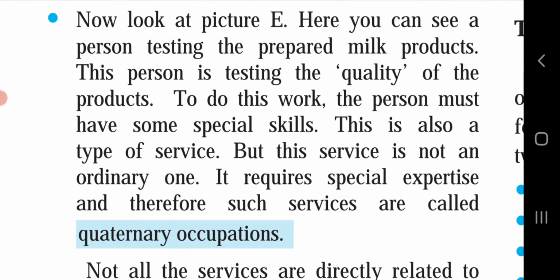What is meant by quaternary occupations? When a skilled person is required to check something, or the work will be done by that particular person only, that will come under a quaternary occupation. As in picture E, we had seen a person checking the quality of milk. We can call him a food quality inspector. No other person who does not have the skill will complete this task. To complete this task, a person is required who knows detailed information about food quality checks. So this type of occupation will come under the quaternary occupations.